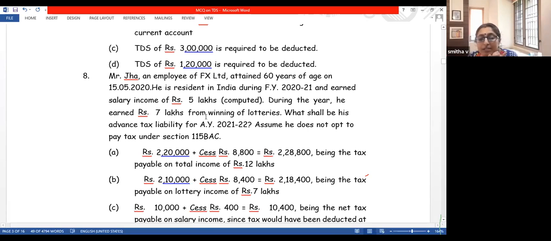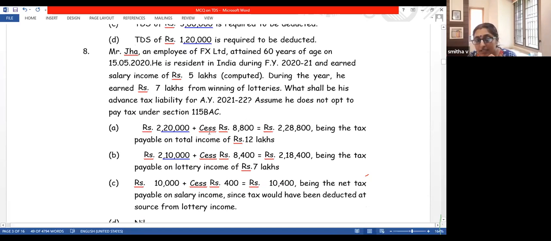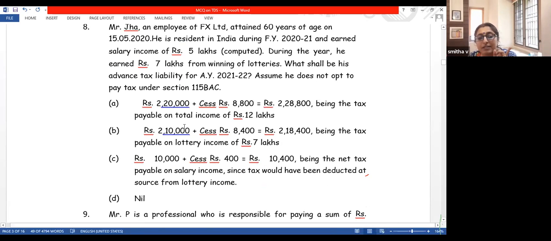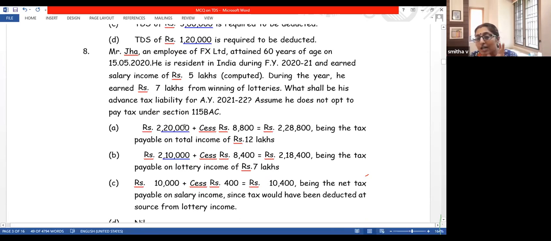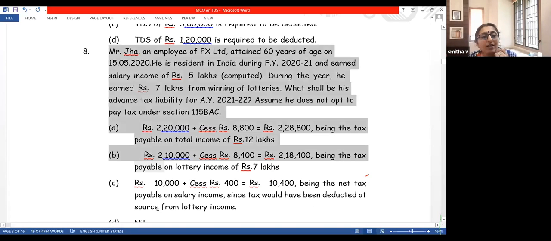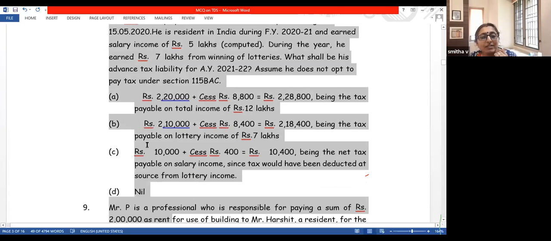He does not have business income. Mr. Jha has attained 60 years. He is resident in India. Resident and 60 years means he is a senior citizen. He does not have business income. It is salary and winning from lottery. So what will be your advance tax liability? Very good, children. There is no advance tax again.